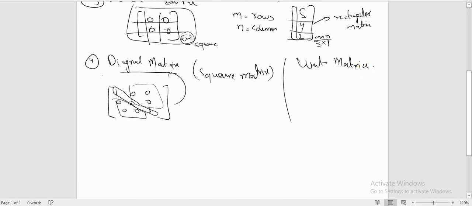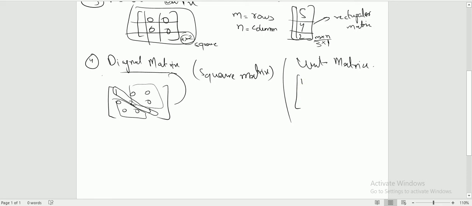Coming to the other one, it is the unit matrix. What is a unit matrix? A unit matrix is a diagonal kind of matrix in which all the diagonal elements are 1.